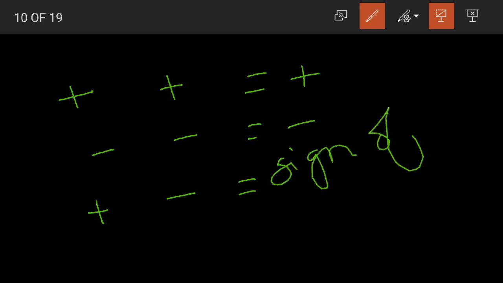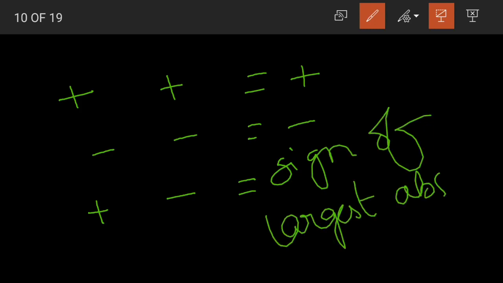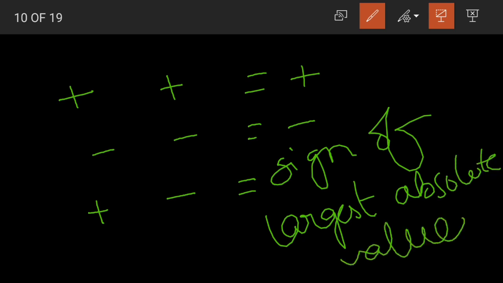If both the numbers are negative, then the answer is negative. If one is positive and other is negative, what will the answer have? The answer will carry the sign of the largest absolute value.